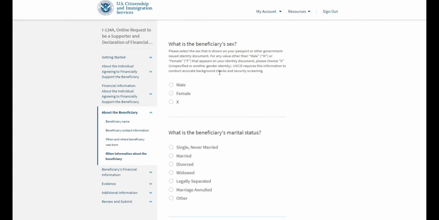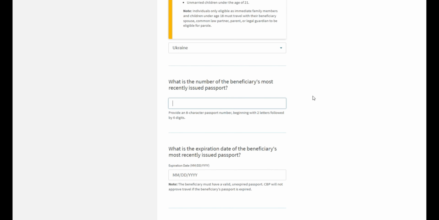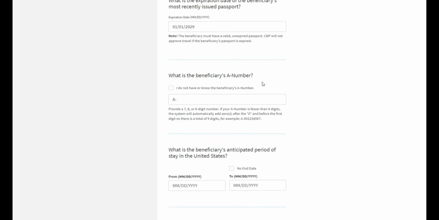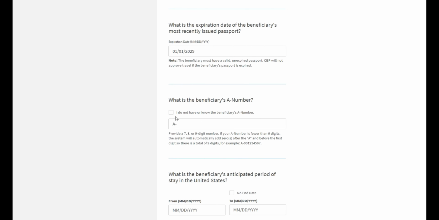Okay, moving on. Next, select the beneficiary's sex. Again, you want to select whatever is indicated on their government-issued identity document, and their current marital status. Next, provide the country of citizenship of the beneficiary. Next, provide the country of issuance of the passport and the passport number. Next, provide the expiration date of said passport, and then provide the A number of the beneficiary. Most of the time, beneficiaries will not have an A number. You only receive an A number if you have ever applied for immigration in the past.